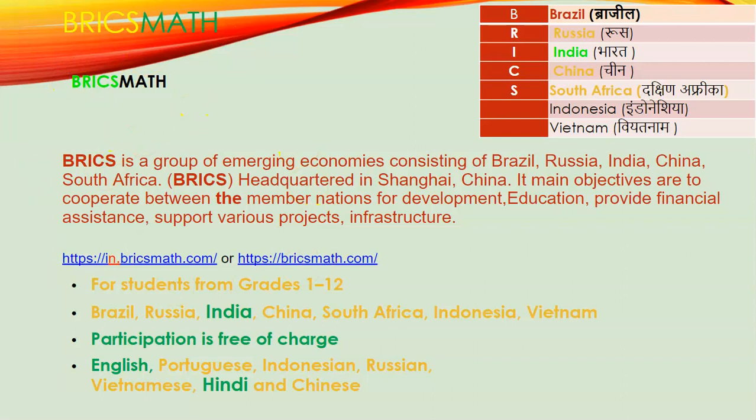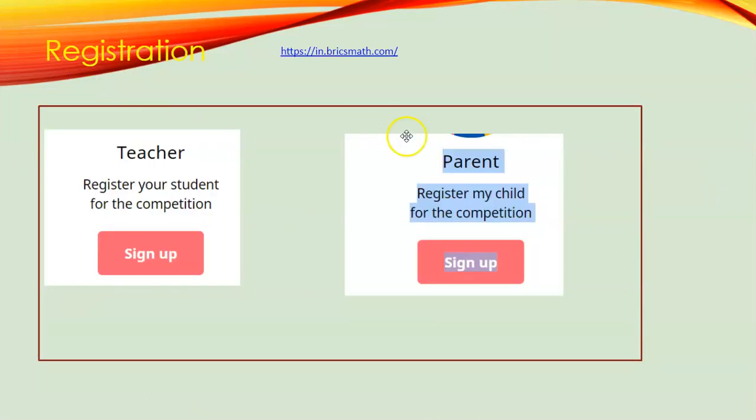Then we will go to our registration process. The registration process is very simple. You go to login, https://in.bridgemath.com. You can see this is for India. If you are from China or South Africa, that will change. Or you can directly go to brickmath.com, choose your country, and it will automatically redirect to your country URL. This registration is available for two groups: teacher and parent.